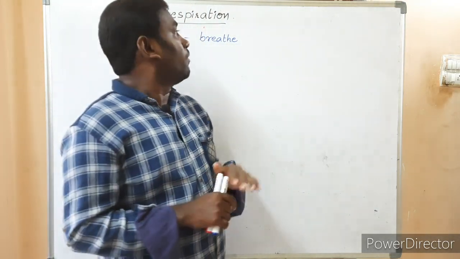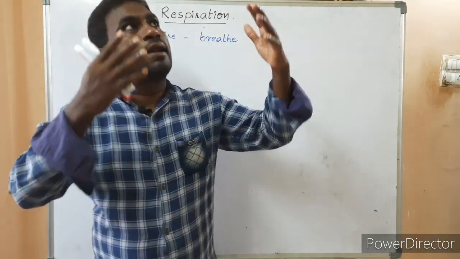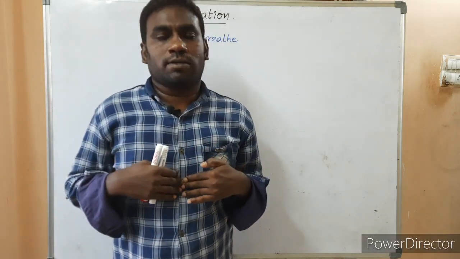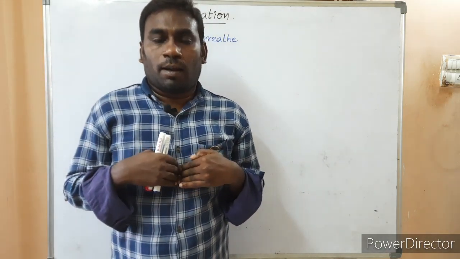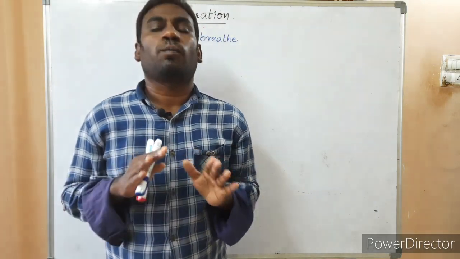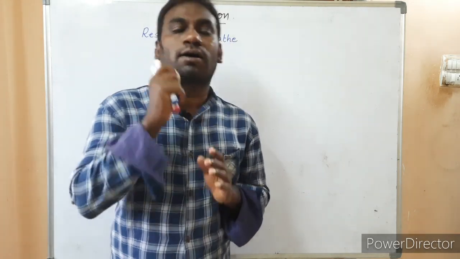Clear? Why? Because when we inhale the air, all gases present in the air enter into the lungs. Are all gases present in the air picked up by blood? No. Only one gas present in the inhaled air, that is oxygen.